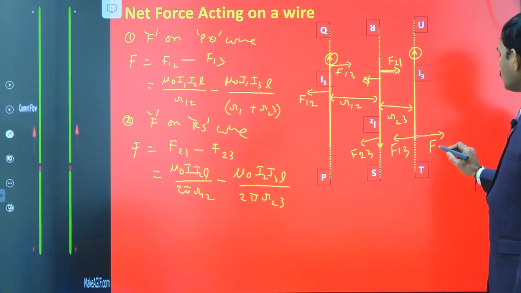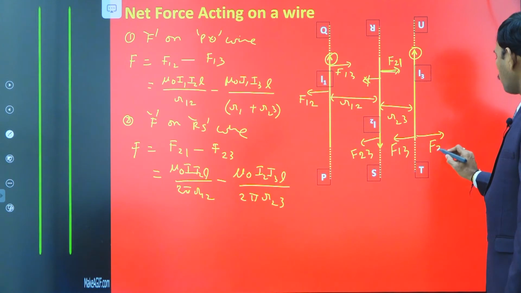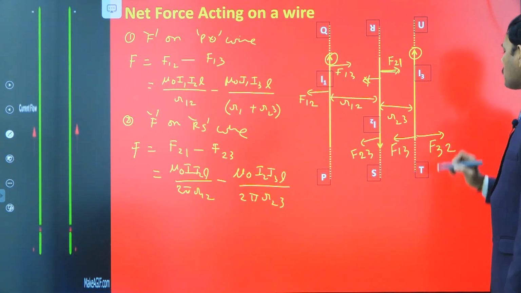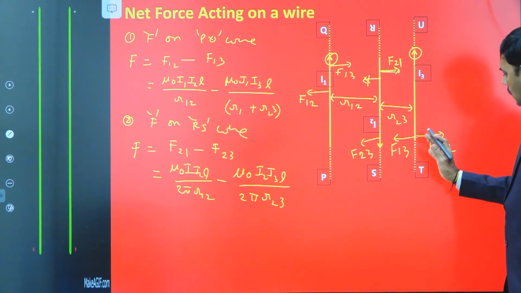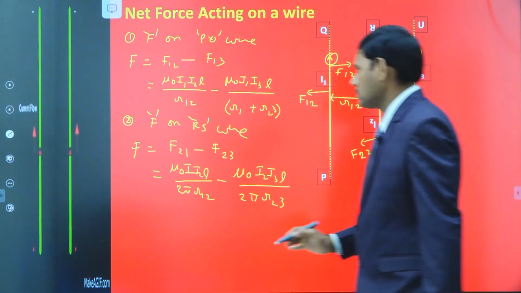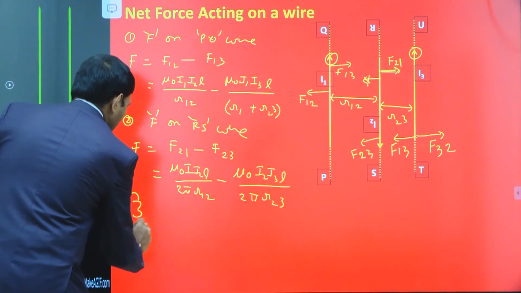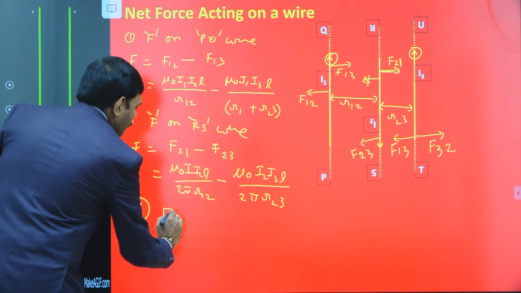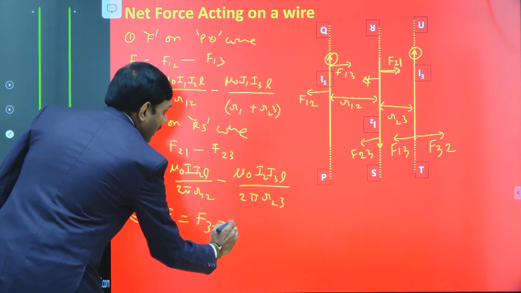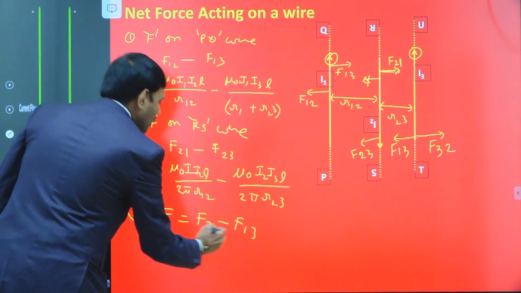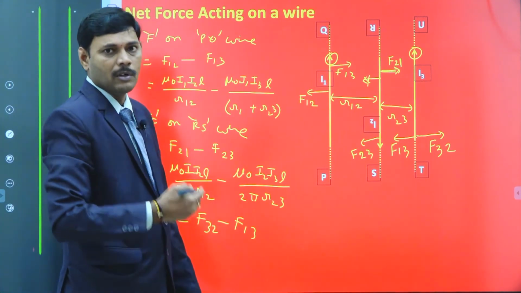So the force on the third wire by the second wire is repulsion. Then the net force is F32 minus F13: the repulsion force on the third wire by the second wire minus the attraction force between the first and third. Write the respective expressions for them and you get the answer.